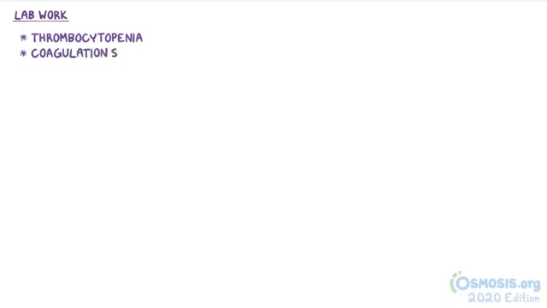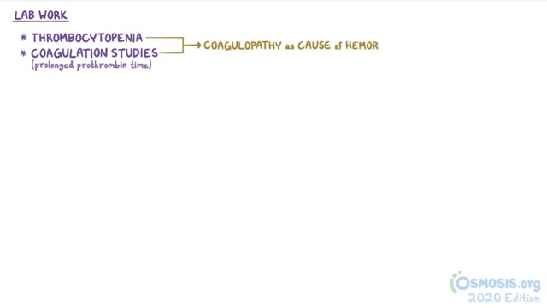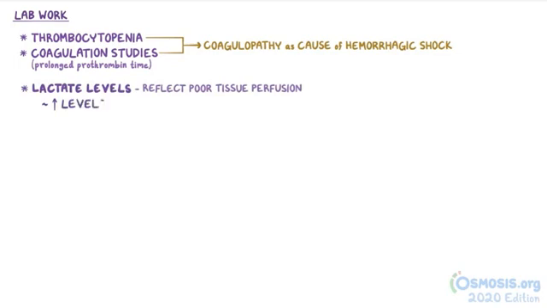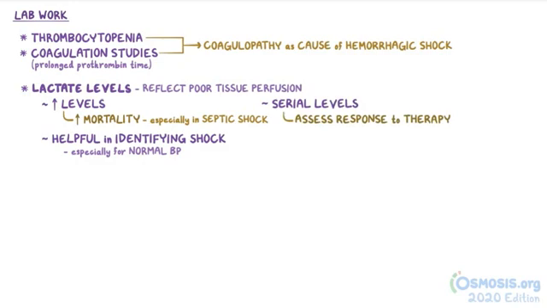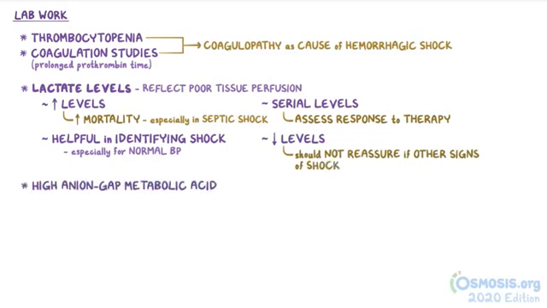Thrombocytopenia, as well as coagulation studies like a prolonged prothrombin time, might clue towards coagulopathy as a cause of hemorrhagic shock. Lactate levels might reflect poor tissue perfusion, and elevated levels are correlated with increased mortality, especially in septic shock. Lactate levels are quite helpful in identifying shock, especially in individuals who have a normal blood pressure, and serial lactate levels can be used to assess response to therapy. While high lactate levels are abnormal, low lactate levels should not reassure you if there are other concerning signs of shock. In shock, there's also usually a high anion gap metabolic acidosis.